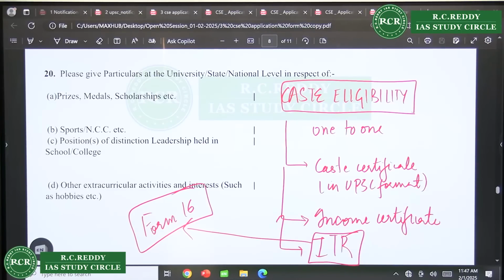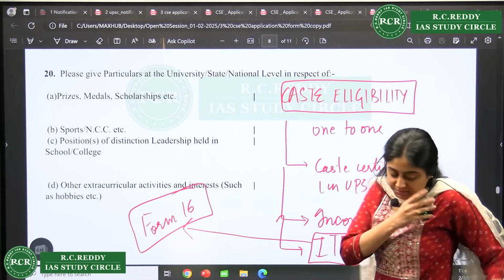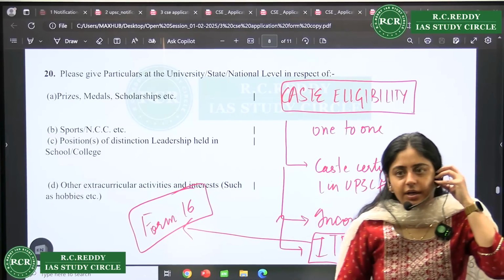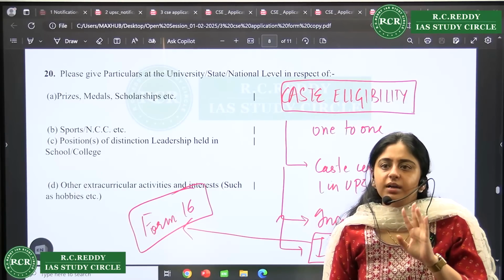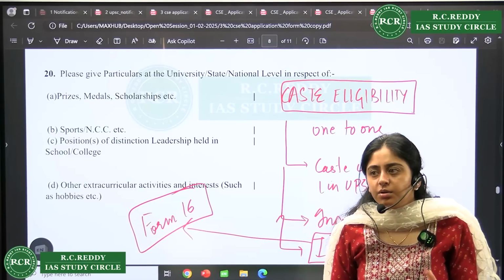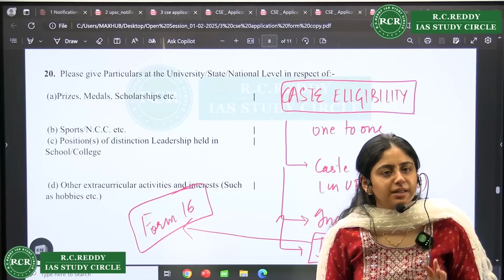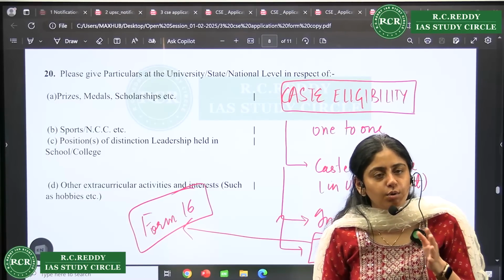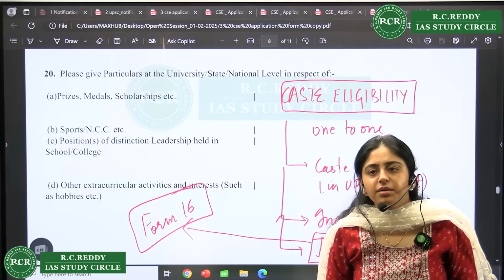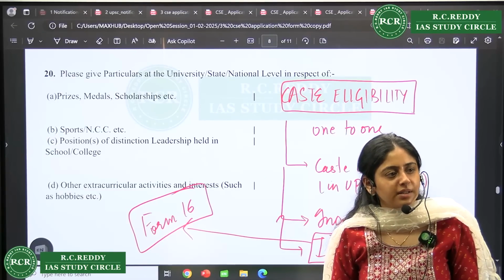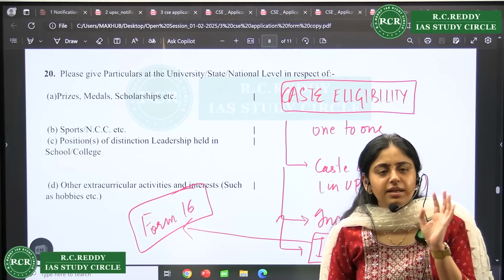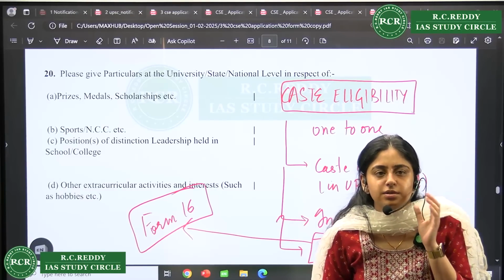One thing you should remember: please don't go overboard with the hobbies. Right? That you are writing 5 hobbies. 2 are enough, because the more hobbies you write, the more grilling will happen. So just restrict it to 2, even 1 is fine. At max 3. Don't overfill with drama, theatre, reading, cooking, teaching. Anyhow, one person cannot do so many things. So just choose 1 or 2. What you feel is significant for you, you can easily answer questions about that.